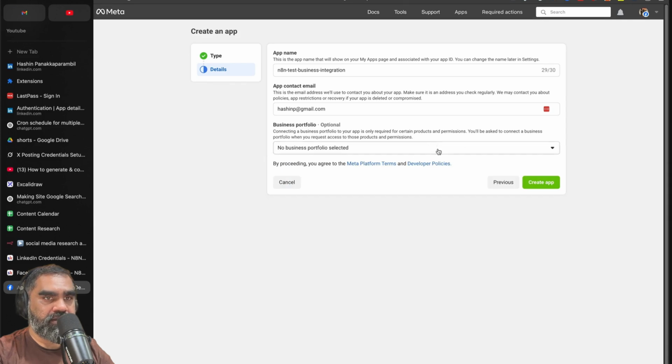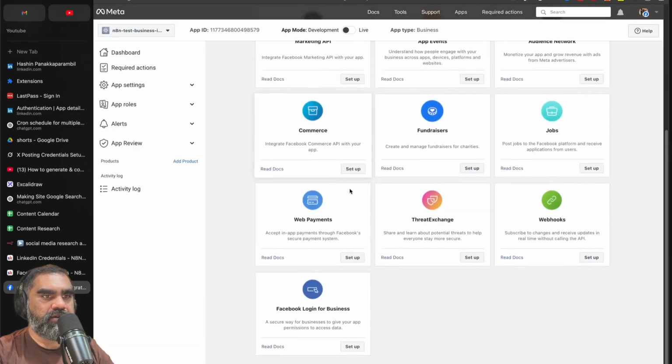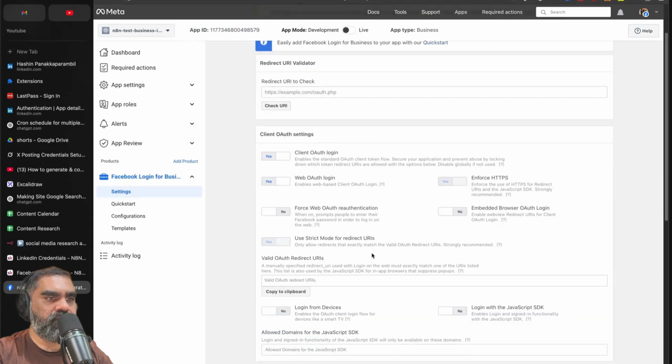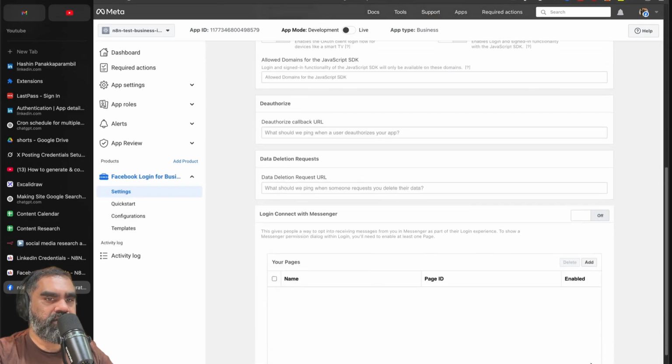You can create a business portfolio if you want. Then create app. Enter your password, and that will create the app. From here, you'll have to add Instagram and Facebook login for Facebook. So you don't have to do anything here. You can just save the changes.